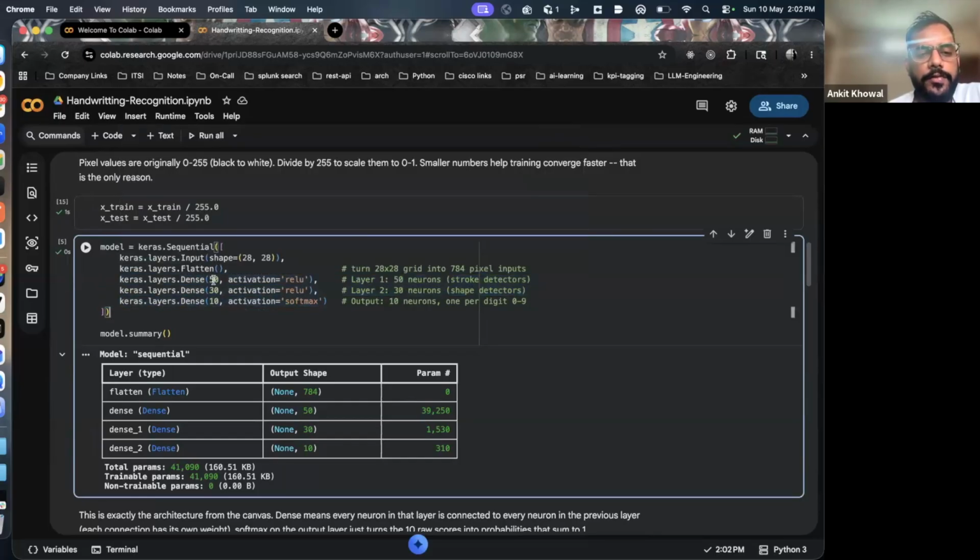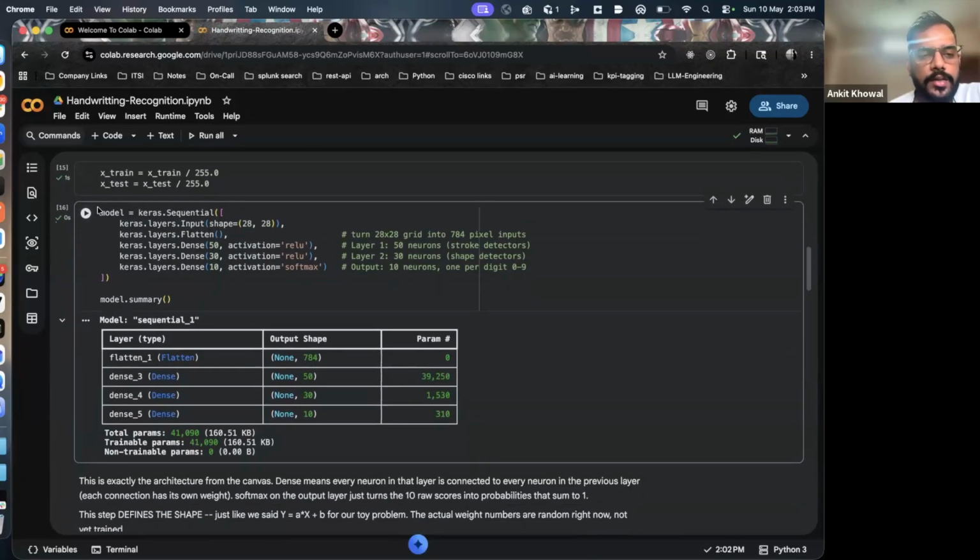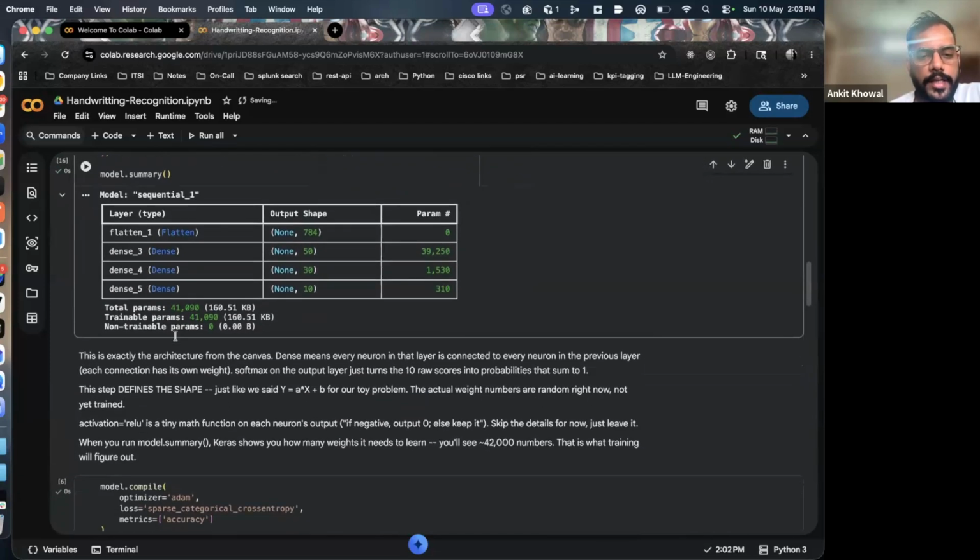In the first layer, I need 50 neurons. In the second layer, I need 30 neurons. In the third layer, I need 10 neurons. So I'm defining it like this, and this is how I define a model, right? Again, don't worry about the code. It's just to give you an overview. You don't have to learn or memorize anything about this code. This is so that you can visualize how machine learning models work, right? So this is how I created a model.